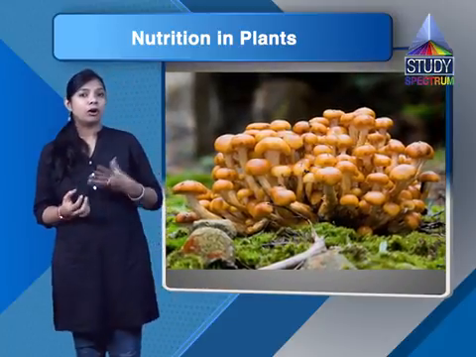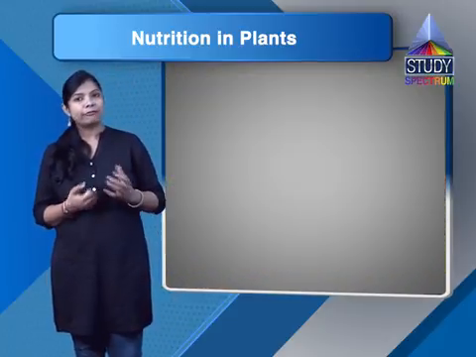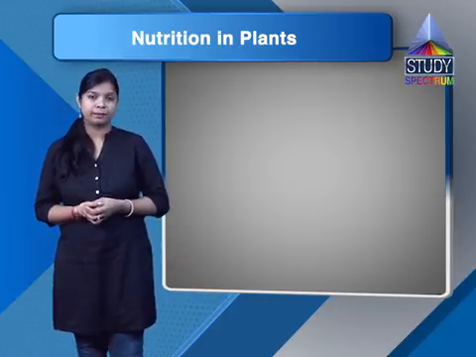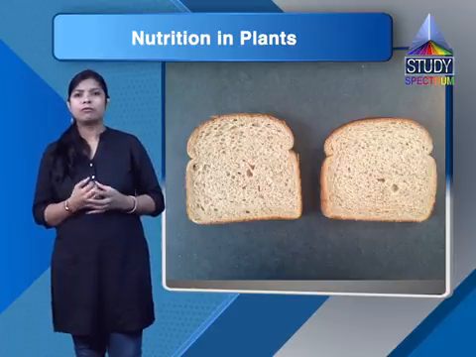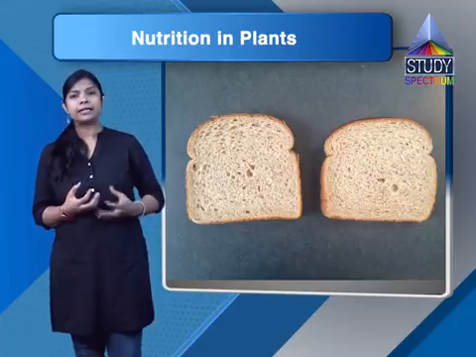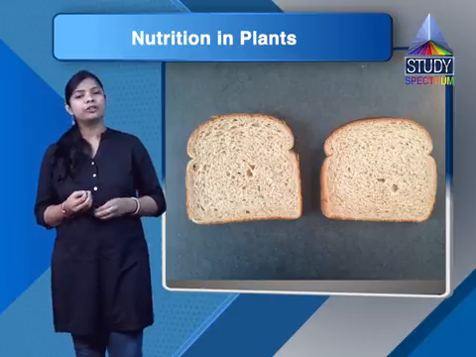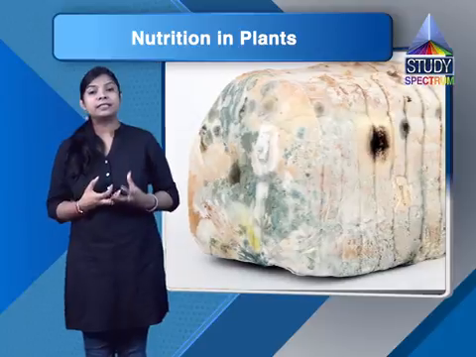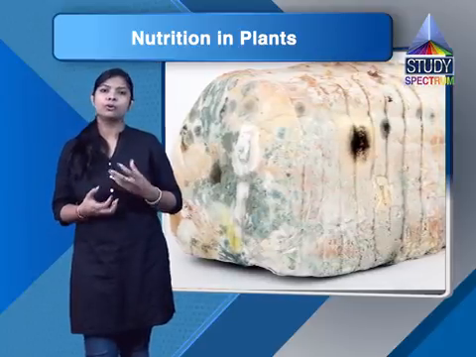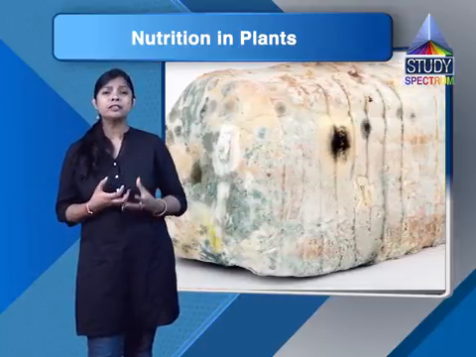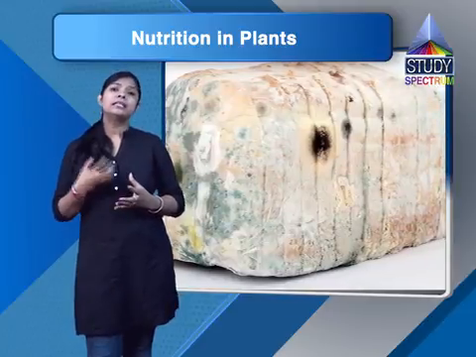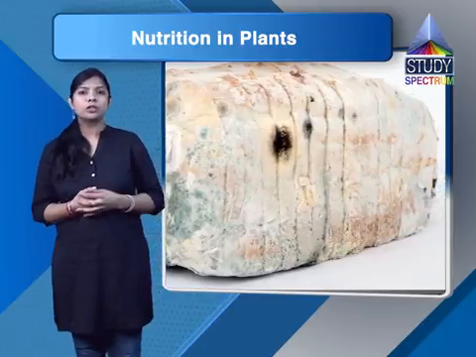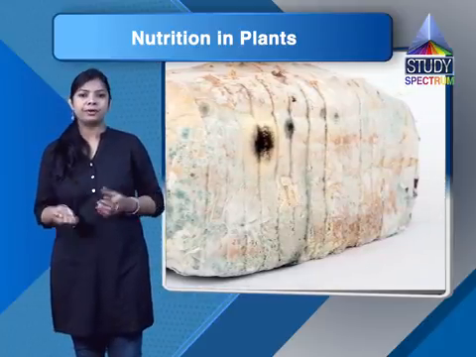If you want to observe this kind of growth, we can perform one activity. For this, you need a piece of bread. Just put some water on it and place it in a moist place for 3 or 4 days. Now you will observe some small patchy growth on it. This growth is because of the saprobionts in the bread mold. So students, that was all about the saprotrophic mode of nutrition.